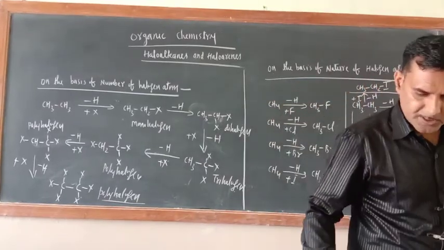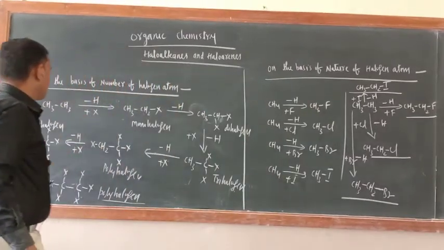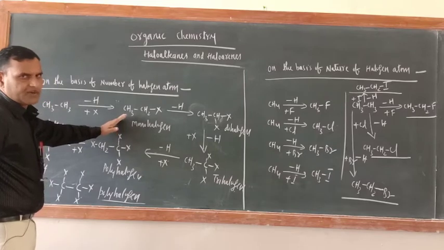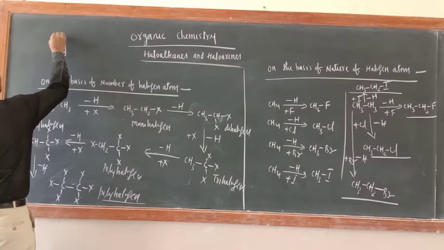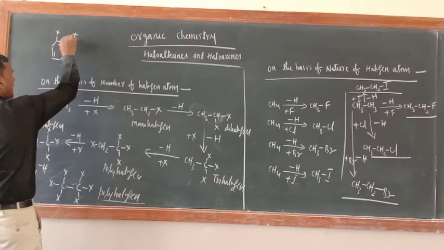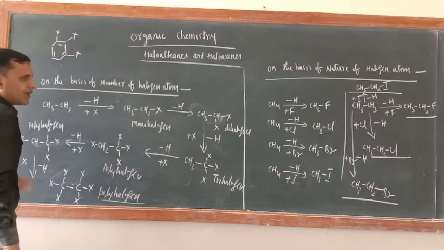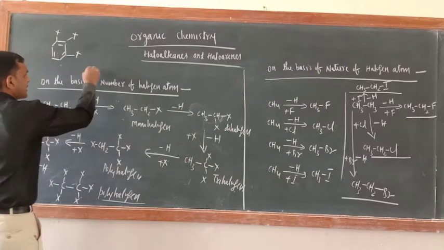So almost one more thing is there. Just see here. Whatever example I took here on the basis of number of halogen atoms, I took aliphatic only. In case of aromatic also you can take. Just see. This is aromatic. Now suppose here X is there. So this is monohalogen. If 2 are there, so dihalogen. If 3 are there, like here also, trihalogen. Now polyhalogen is also there. So this is in case of nuclear substituted. In side chain substituted also it is there.